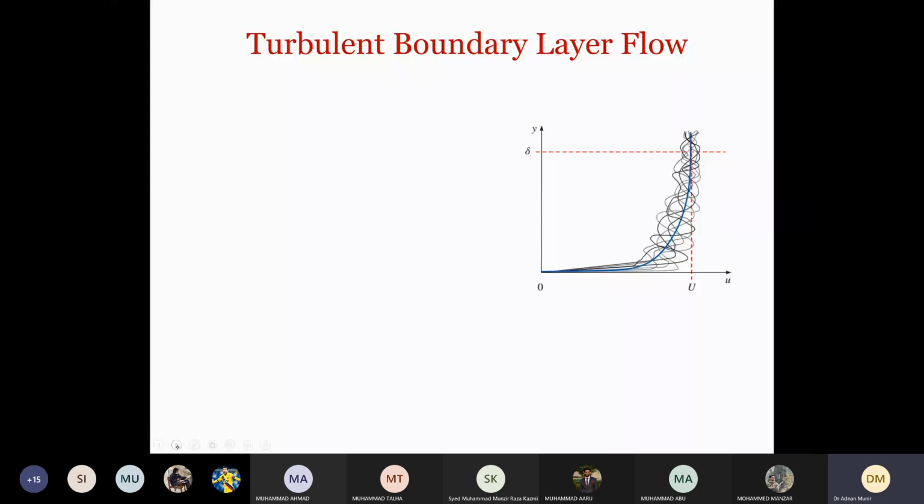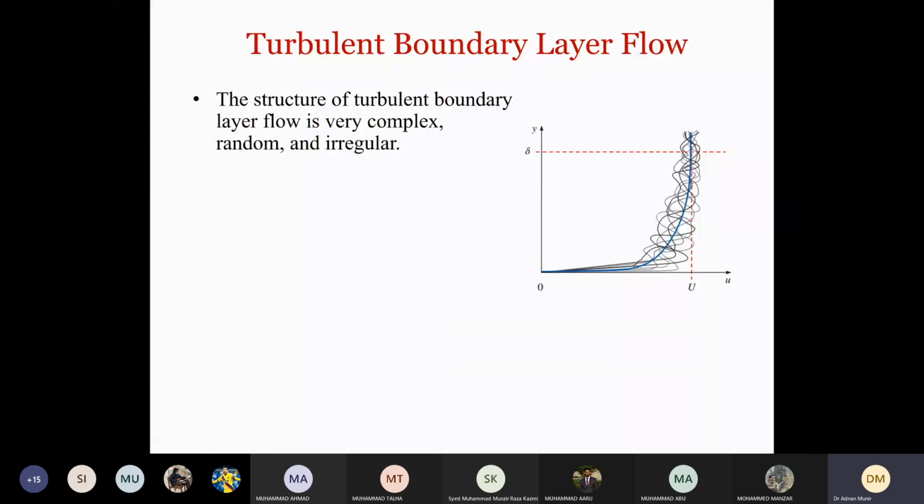So turbulence, as you can see here, the structure of the turbulent boundary layer is very complex, random, and irregular. So now, what do you observe from this boundary layer? This is a turbulent boundary layer shown.